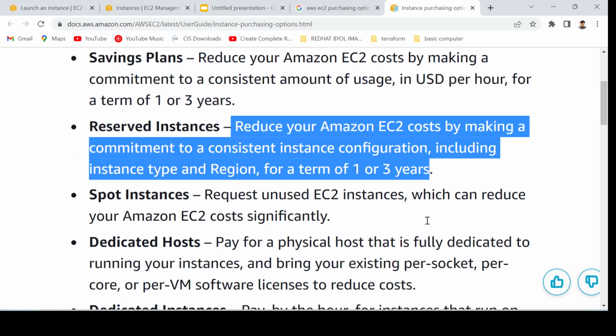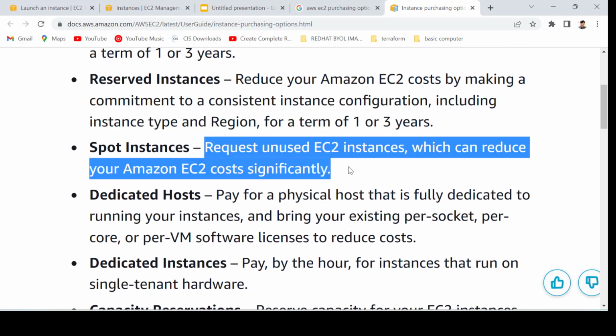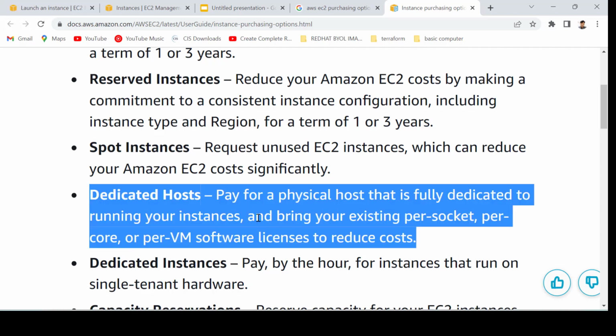Then comes the Spot Instance, where you request unused EC2 instances, which can reduce cost. You request unused EC2 capacity that is available in the EC2 market, or we can say the AWS marketplace. But that is not for a constant or persistent workload, because it could be terminated anytime. So we have to keep that in mind as well.